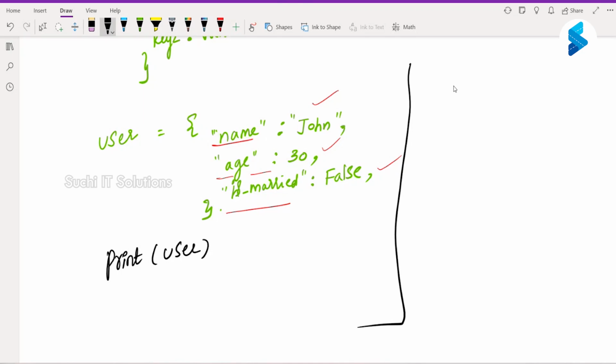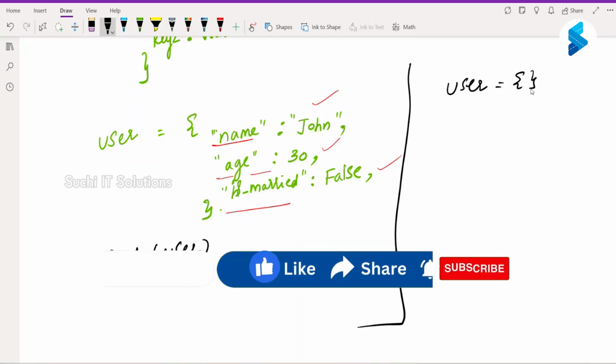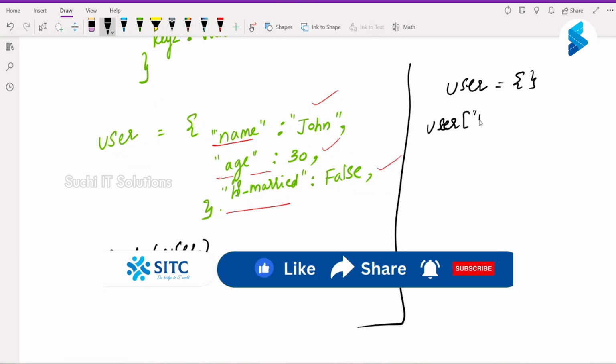Or we can also create an empty dictionary. User is equal to, I just created an empty dictionary. Now here the way we are going to add is user of name, with a square bracket.